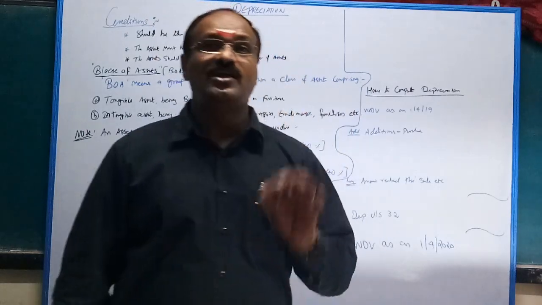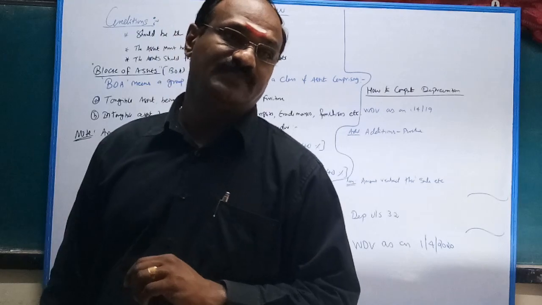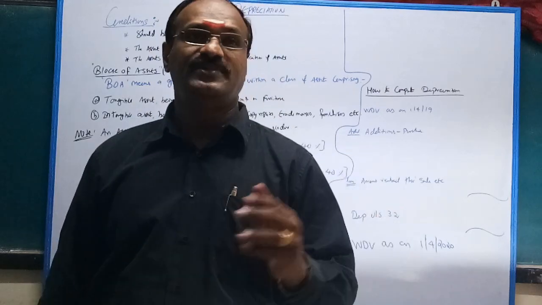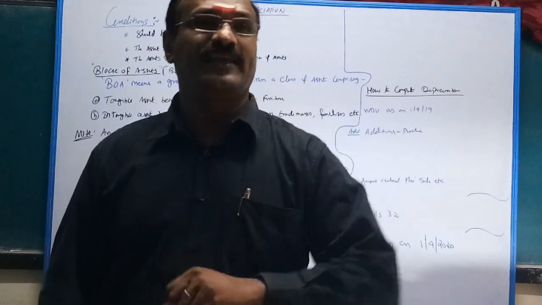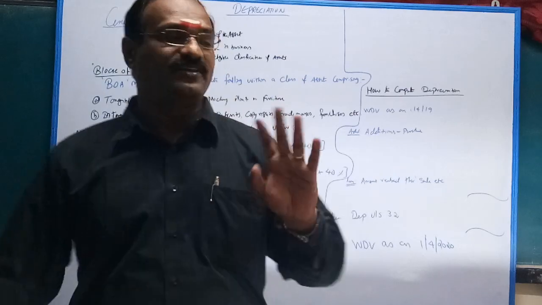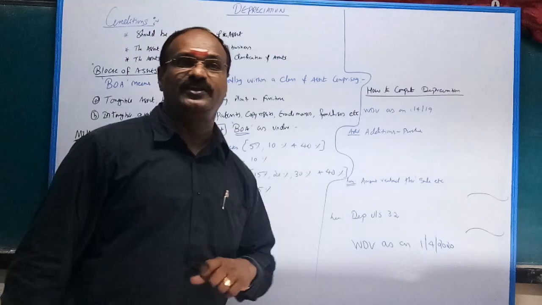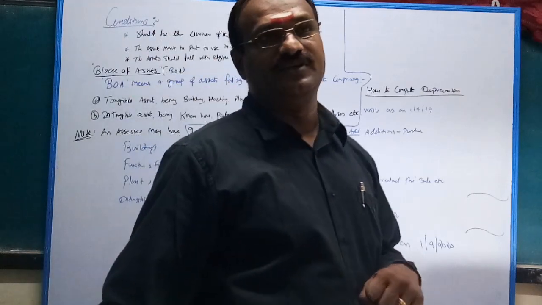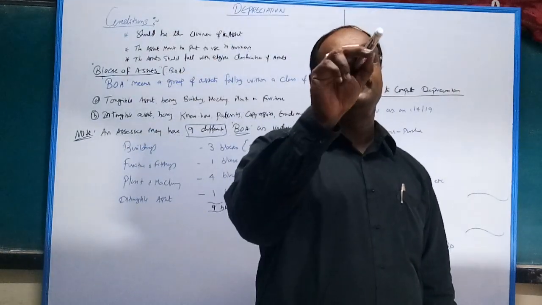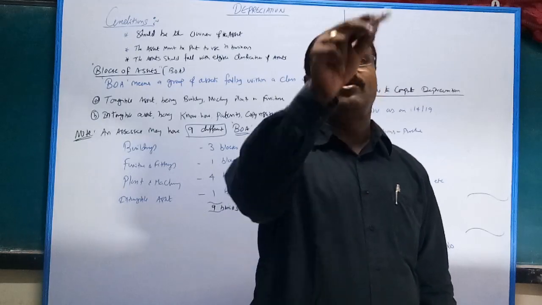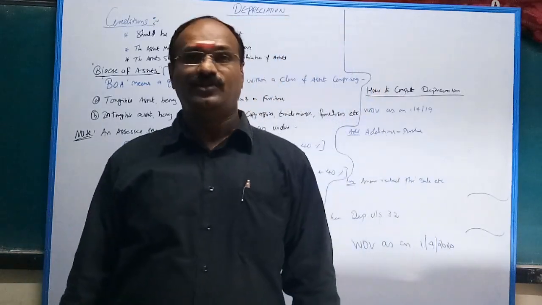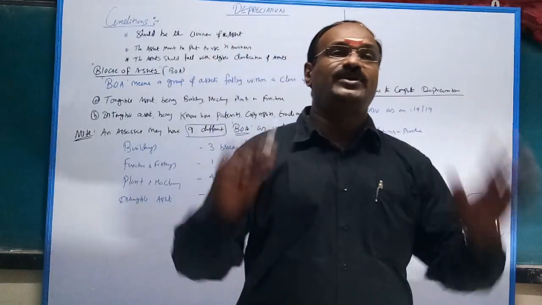Then you can claim only half of the depreciation, that is, 50% of the depreciation. Very simple. For example, 10 lakhs into 15% is 1,50,000. Put 50%, 75,000. You can claim depreciation of 75,000 in the current year. Why? Because you put it to use for less than 180 days.